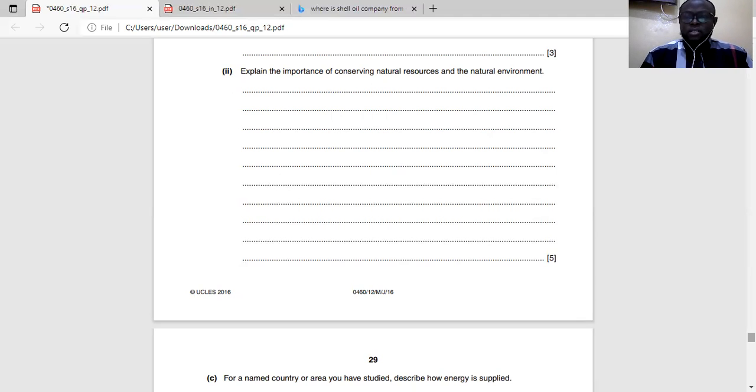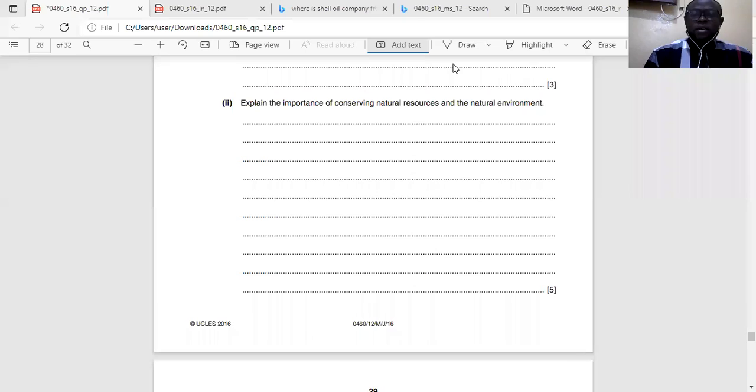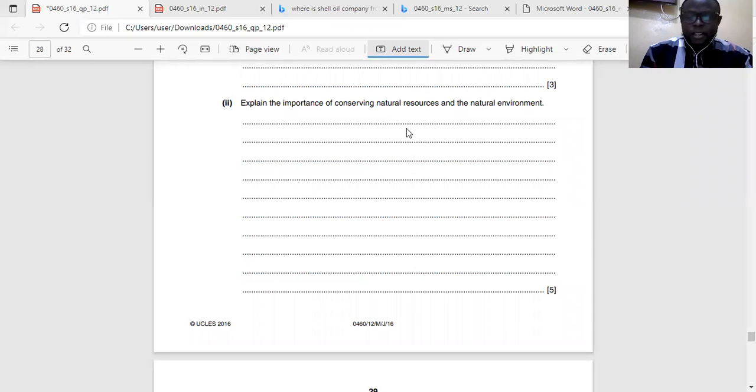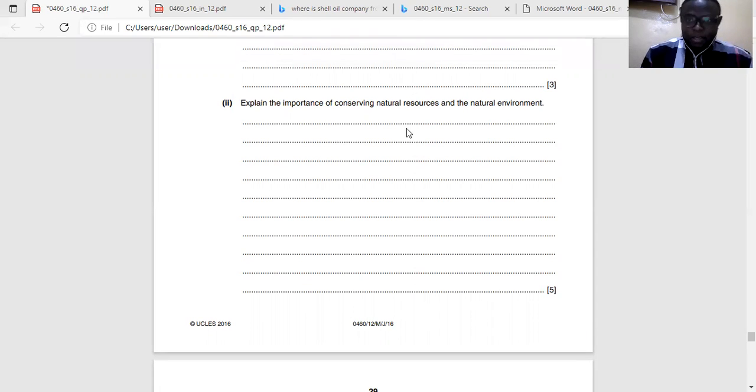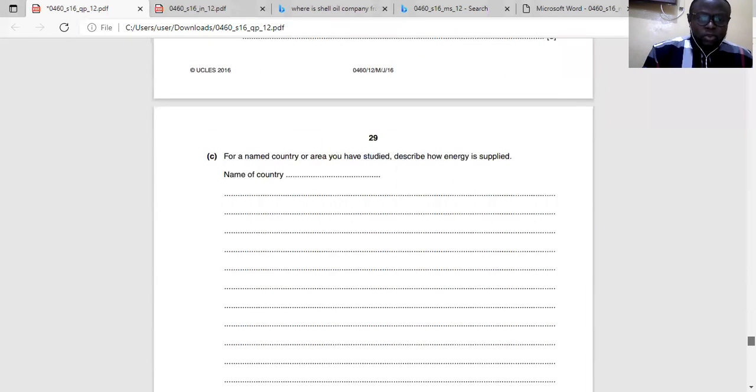Number two, it is important because we need to manage the use of our resources. Another thing is for future use. Then it helps us to think on how to make use of the waste product as well. The waste product can be useful. So when we are conserving, we are able to make use of the waste product. Then it saves time and it saves costs. All of that.